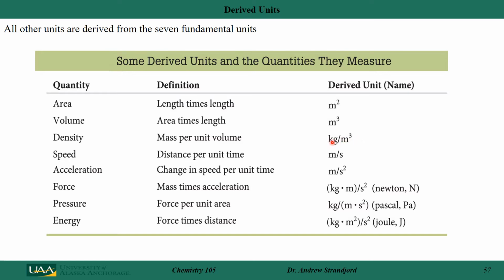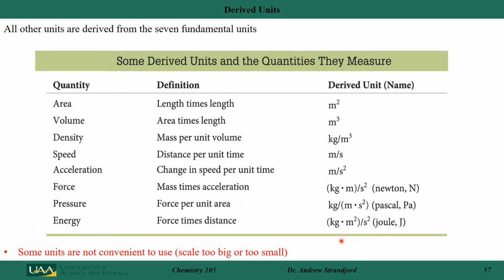So this is kilograms per meter cubed. We also have distance and speed, meters per second, velocity, etc. We do use pressure a lot in chemistry, and we typically measure that in pascals now. And we also have energy, and we measure that in joules. We used to measure that before 1964 here in the United States in calories.